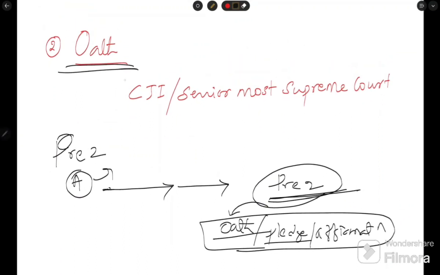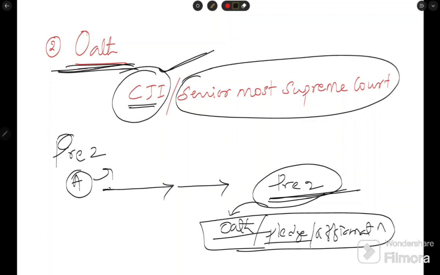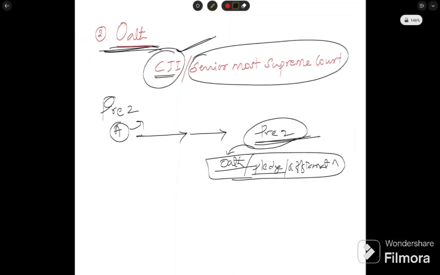Next, one important thing: who administers the oath to the president? That is the CJI. CJI administers the oath to the President of India. CJI means Chief Justice of India, Supreme Court Judge. If he is absent or if this post is vacant, then the senior-most judge of the Supreme Court administers the oath to the president. This is all about the topic. This is everything about the video.